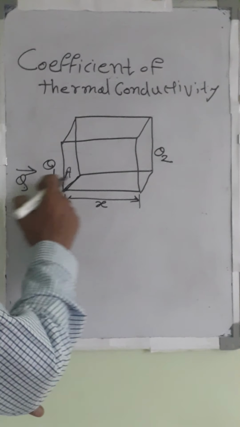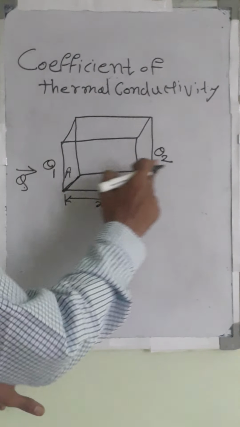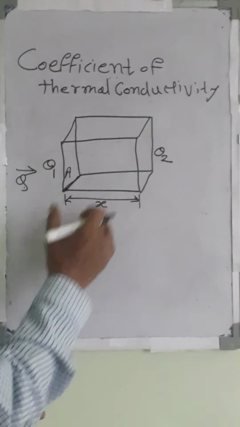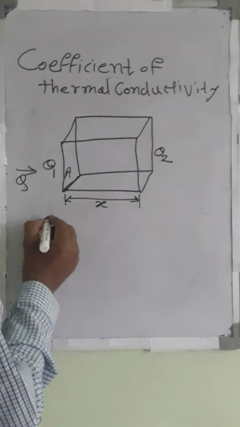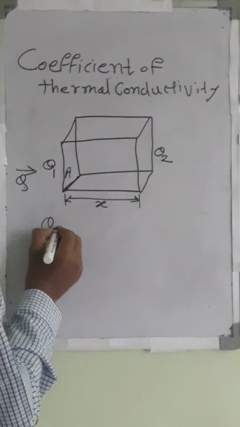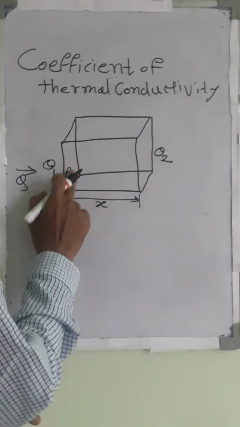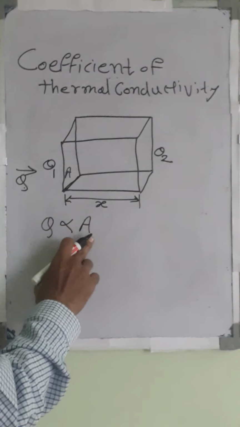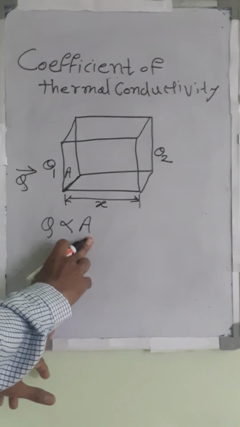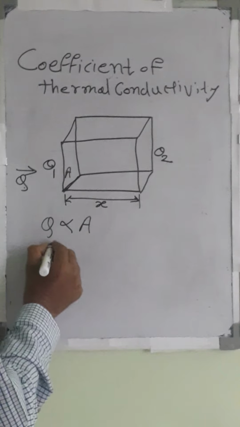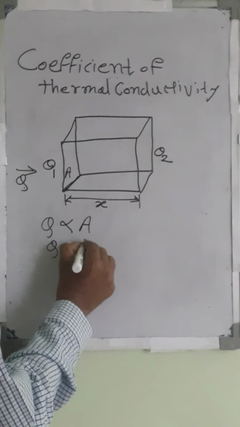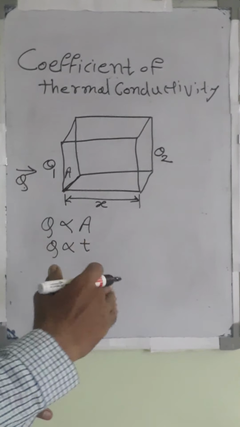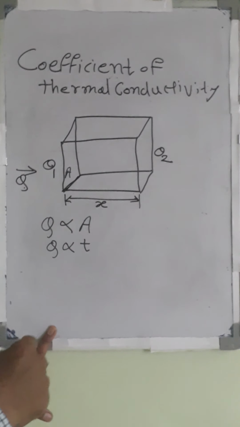So whatever heat is transferred from left side to right side is related to different points. What are the points? The heat transferred is directly proportional to the surface area. It is also directly proportional to the time, that means for how much time that heat is transferred from left side to right side.